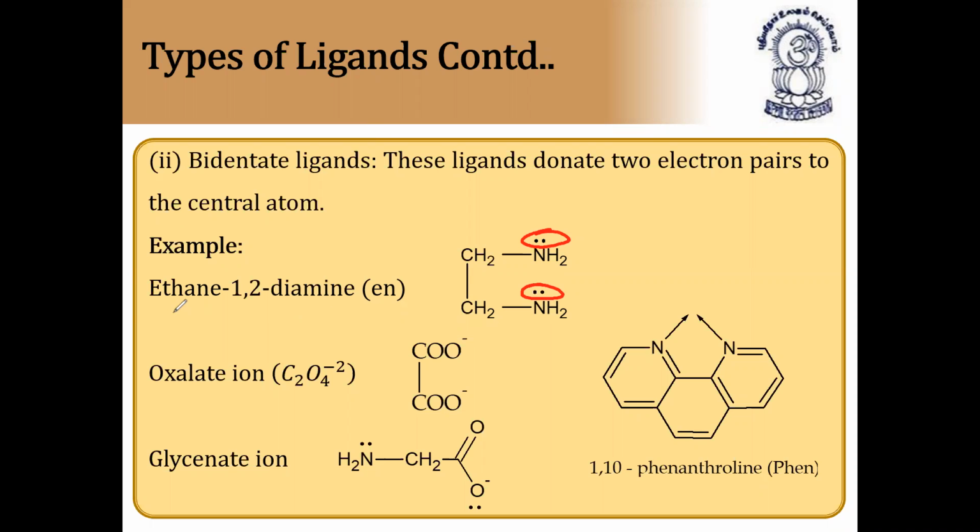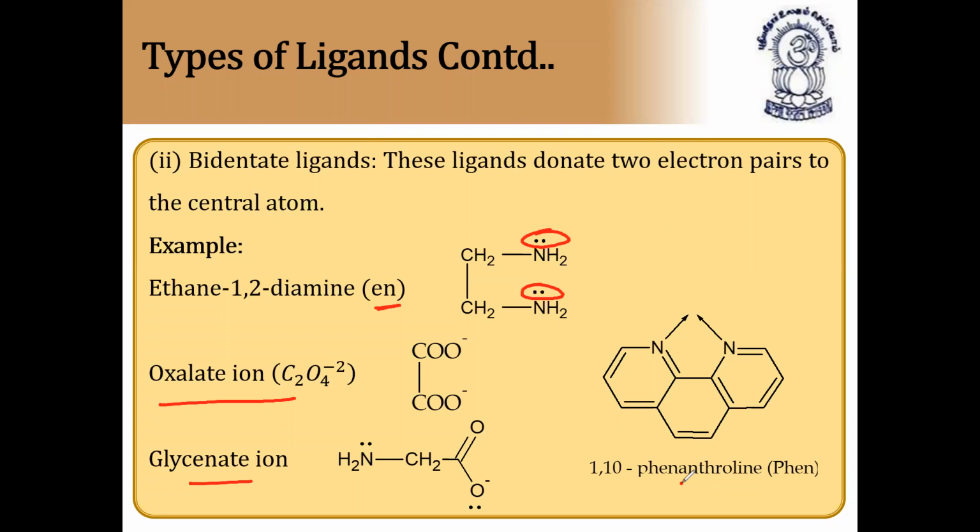Bidentate ligands, we can call it ethane 1,2-diamine, in short form EN. EN is nothing but ethane 1,2-diamine. Oxalate, C2O4 2-, is also a bidentate ligand because of the 2- charge, as two electron pairs will be donated. Glycinate ion, NH2CH2COO-, is also a bidentate ligand.